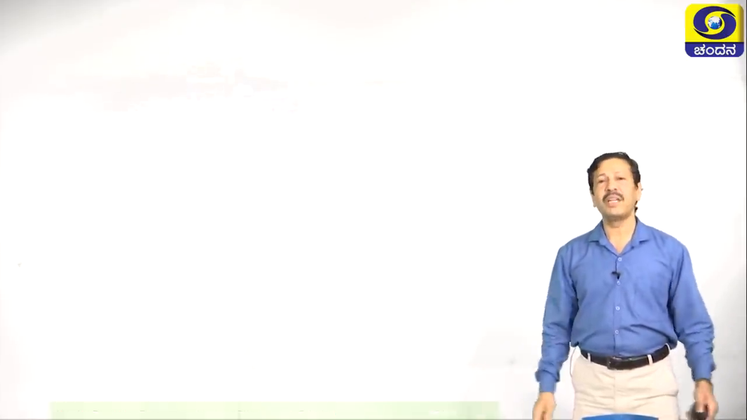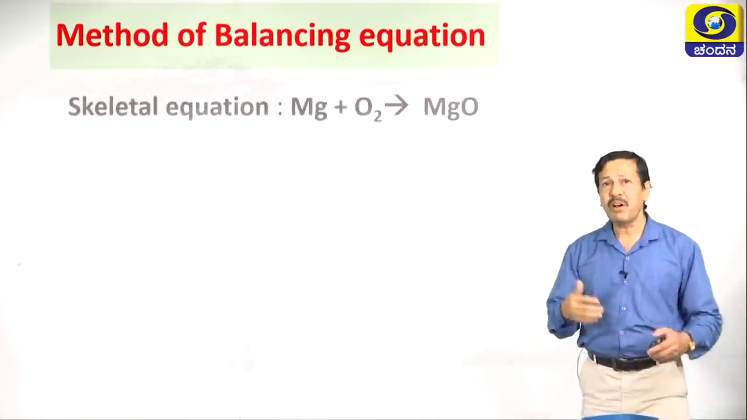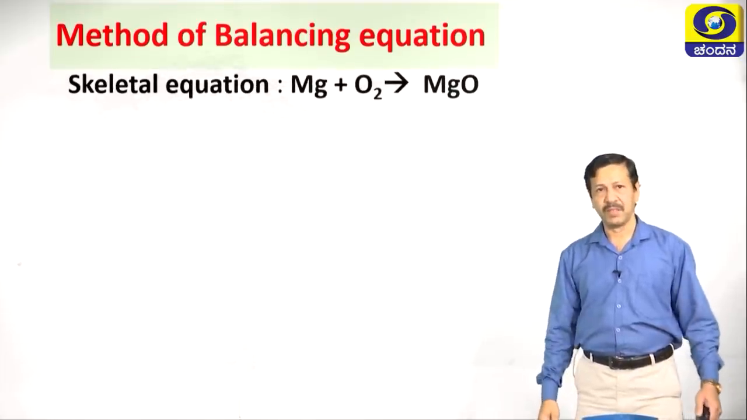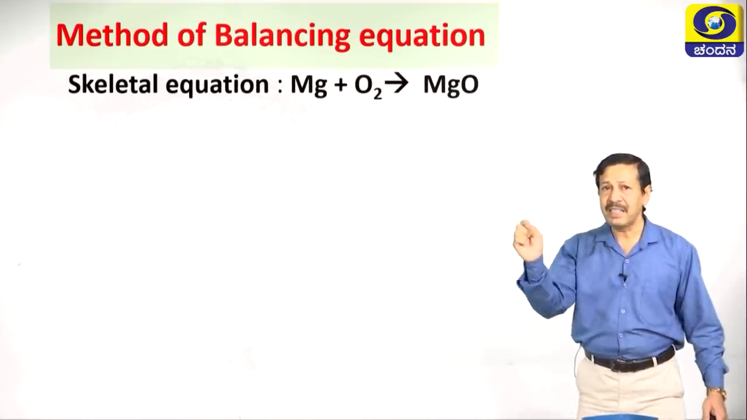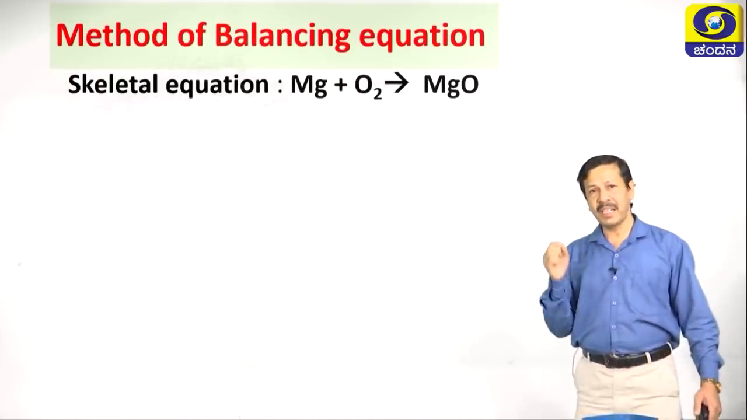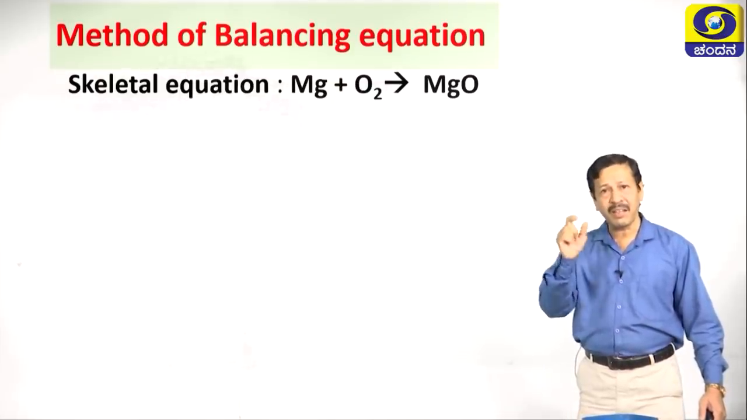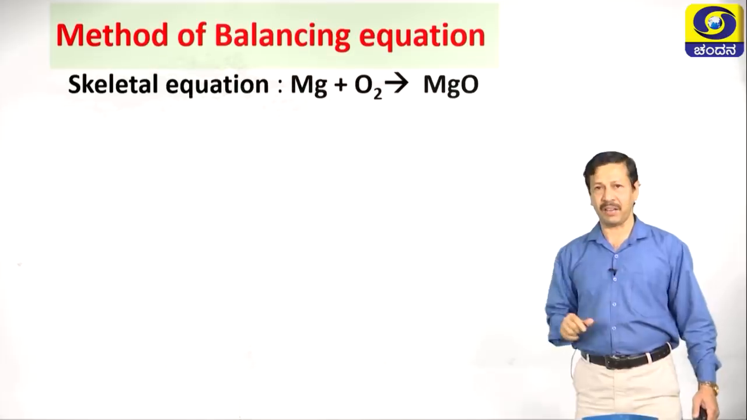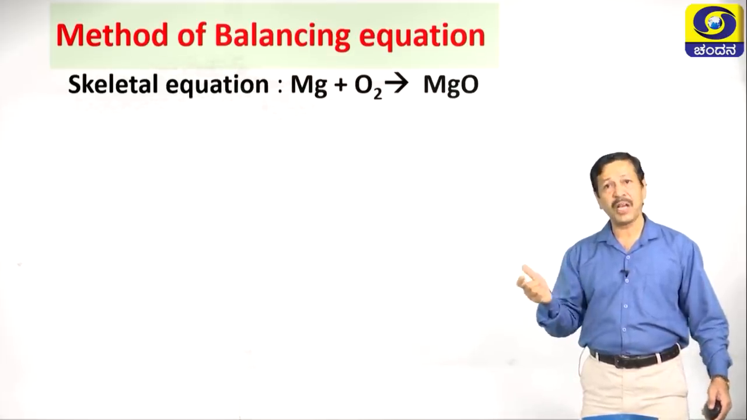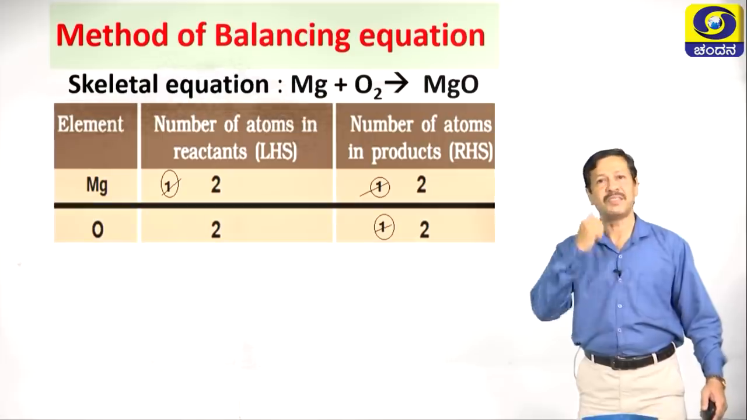Now let us move on to the next slide, that is the method of balancing the equation. First you have to write the skeletal equation. It represents what the reactants and products are. First you have to tabulate each one like this.